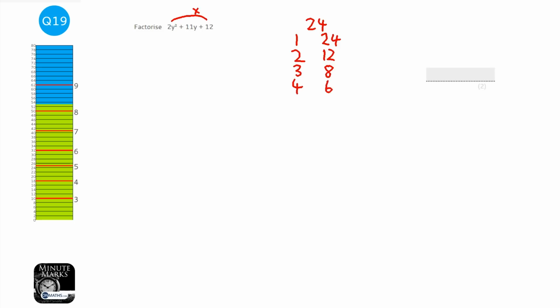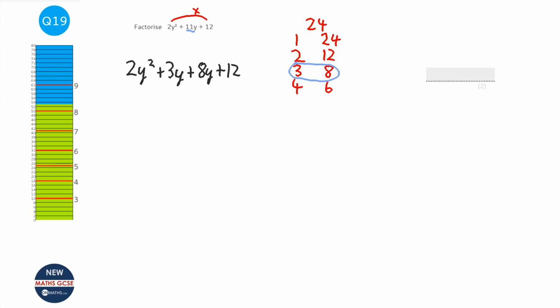And work out which of those adds together to make the coefficient of the y. So which of those adds together to make 11? Well, it's these ones, add together to make 11. I then rewrite it, but instead of that plus 11y, I'm going to write plus 3y plus 8y plus 12. So I haven't changed it, I've just split it up into 3y and 8y.